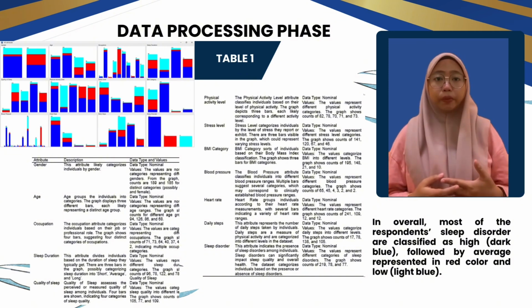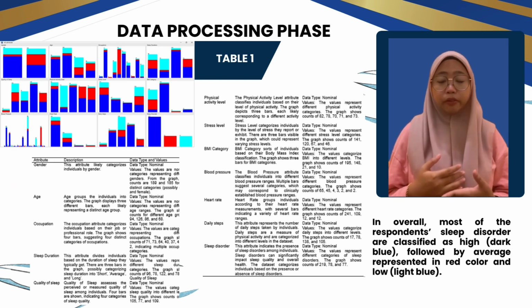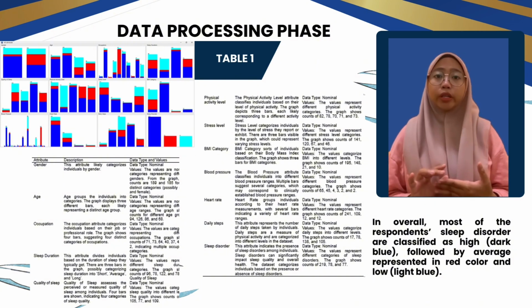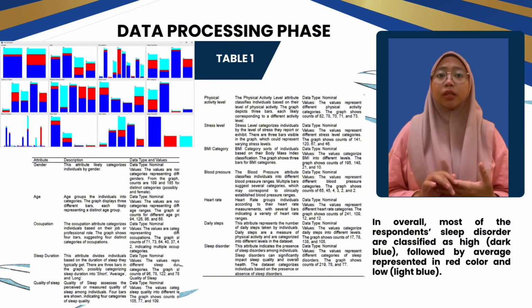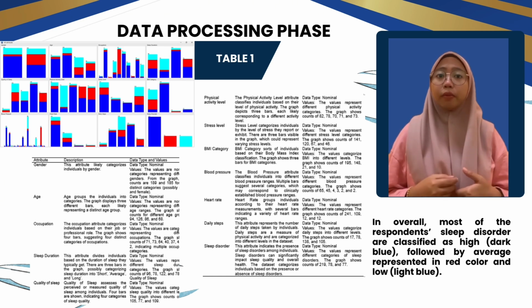The quality of sleep attribute assesses the perceived or measured sleep quality among individuals. This is another nominal attribute with 4 categories showing counts of 12, 105, 77, and 109. A substantial number of individuals report good sleep quality, as indicated by the high count of 109 in one category.